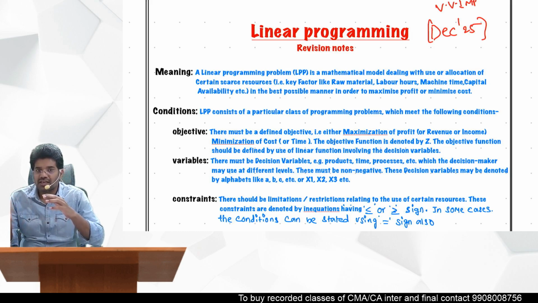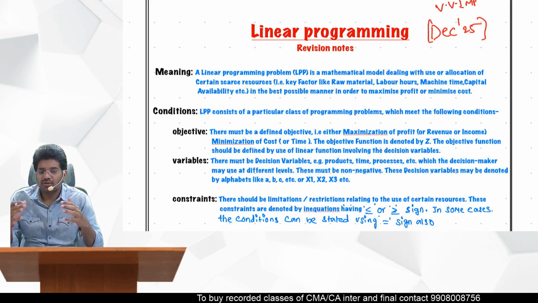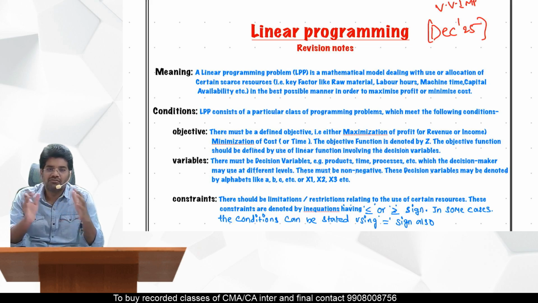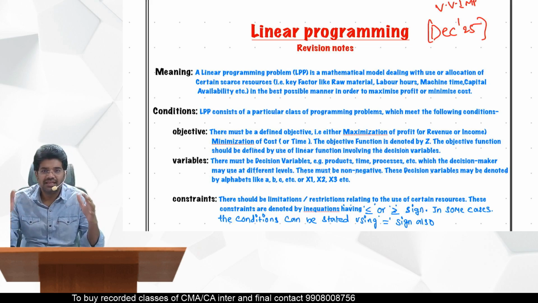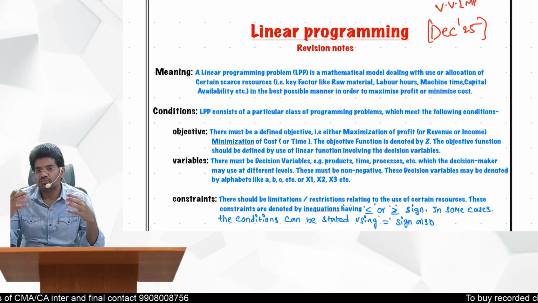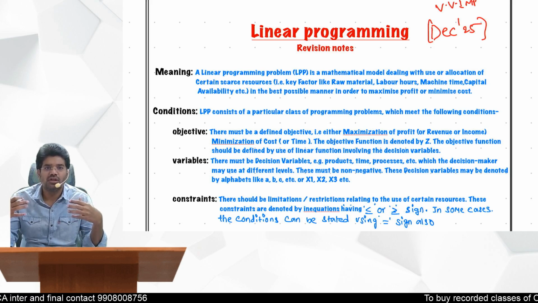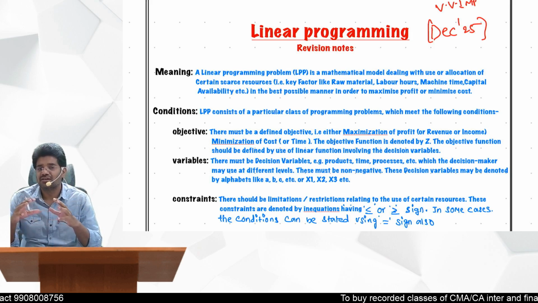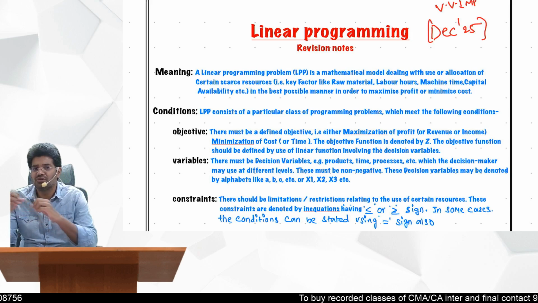Now, what is a problem? In business, we are going to confine this to only business, what is a problem? The problem is the resources we have got are minimum. So with those minimum resources, what do we need to do? We need to maximize our profit, or the other one is minimization of cost.